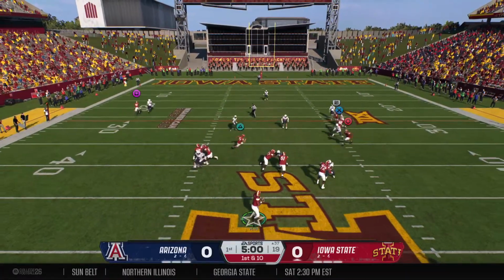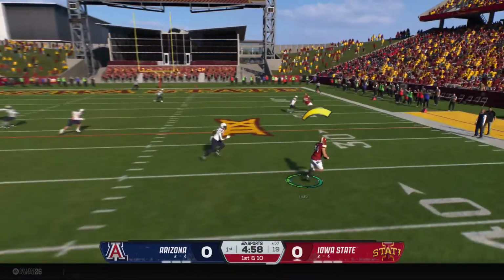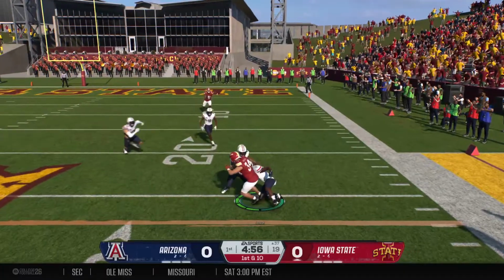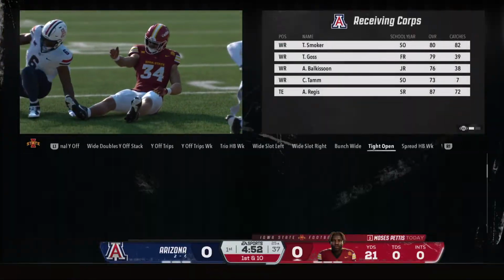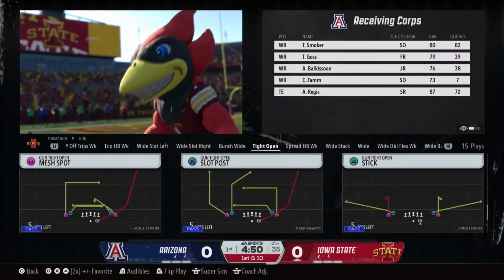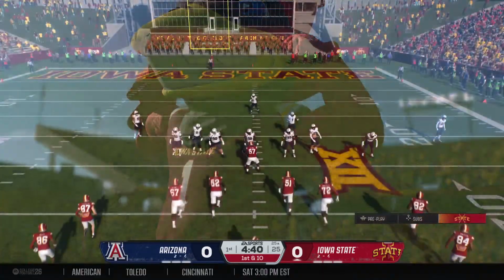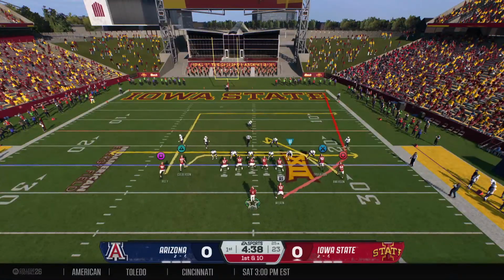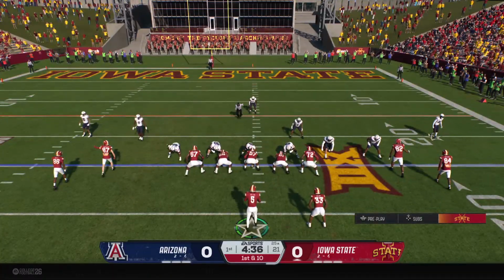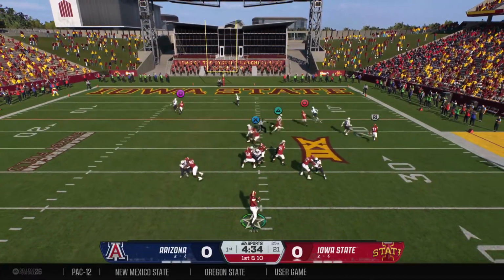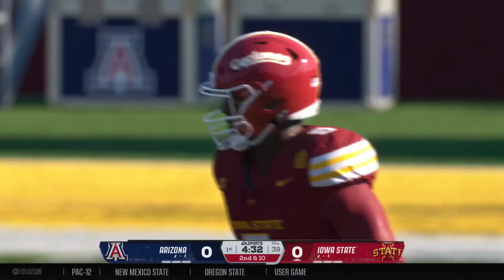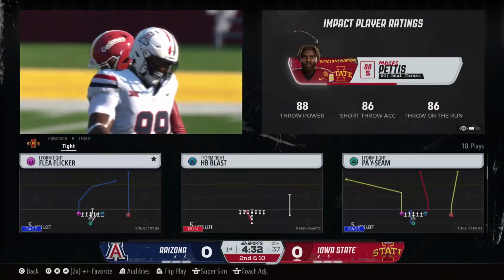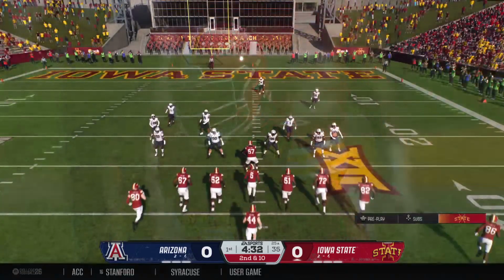Looking to pass, it's Pettis. It's complete on the right side. Turning it on! And he's brought down after a nice gain. Last couple of plays, the offense seems to be just one step ahead, David. Yeah, and I'm going to have to do something to disrupt the timing, the rhythm. I've got to do something that they're not expecting, because right now they've got the run and the pass working. So this defense has to find something new to kind of confuse this offense.